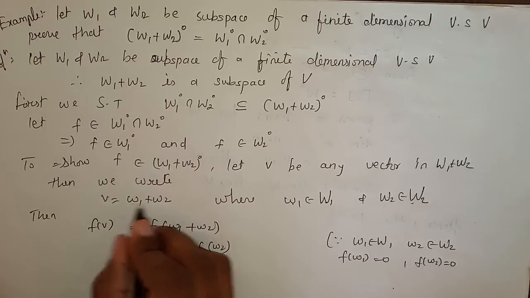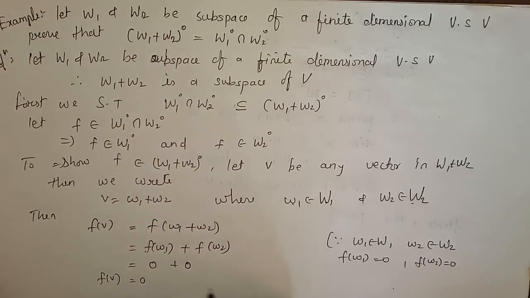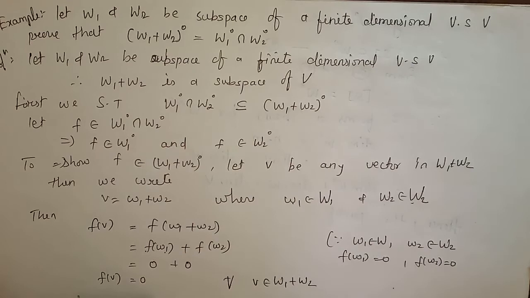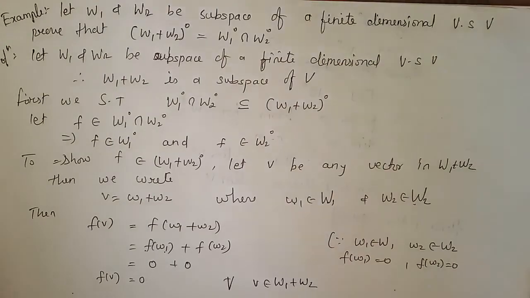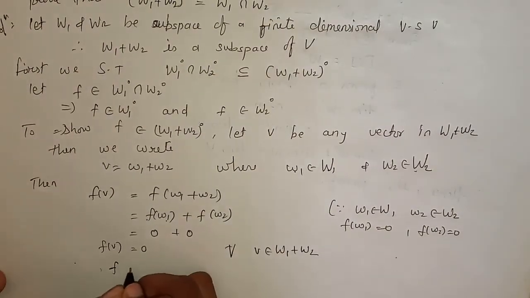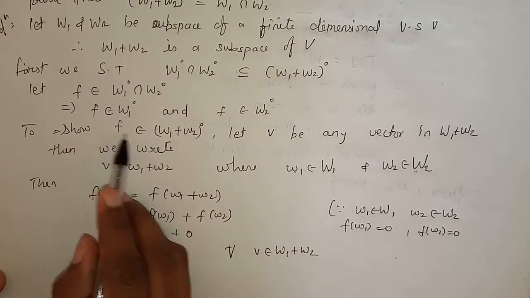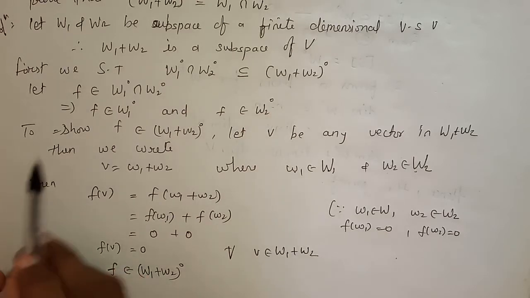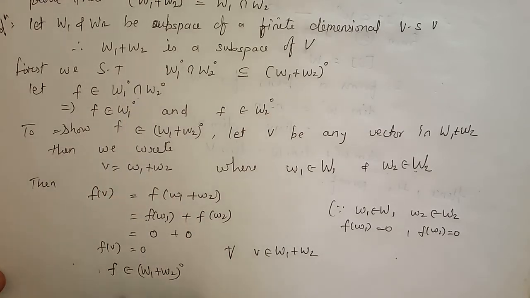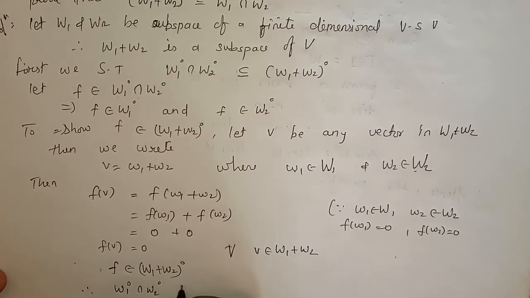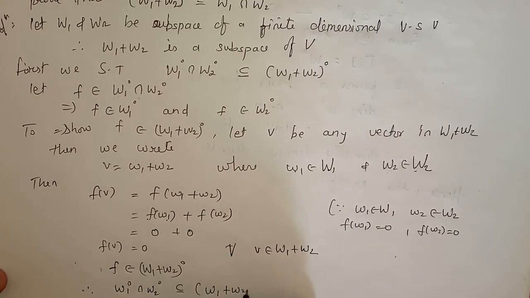But v is w1 + w2, therefore this holds for all v belonging to W1 + W2. This implies that f belongs to (W1 + W2)⁰. Here we have taken f belonging to W1⁰ ∩ W2⁰, and we are getting f belongs to (W1 + W2)⁰. This implies that W1⁰ ∩ W2⁰ is a subset of (W1 + W2)⁰.